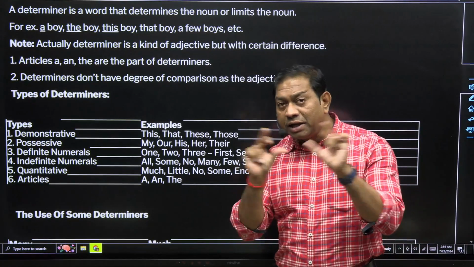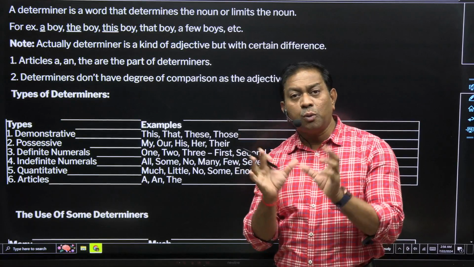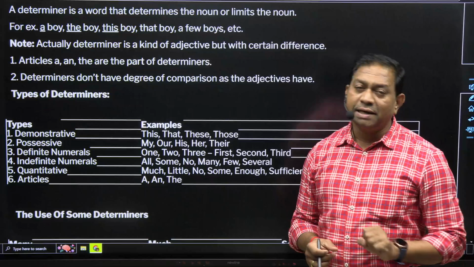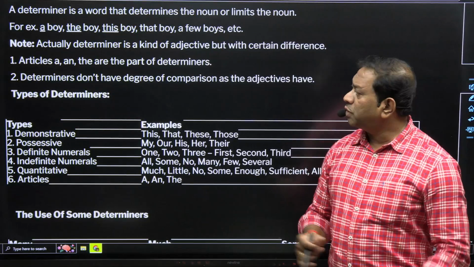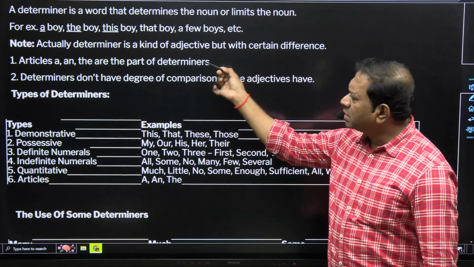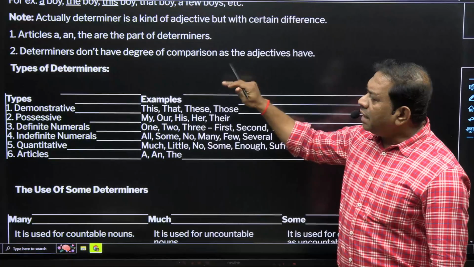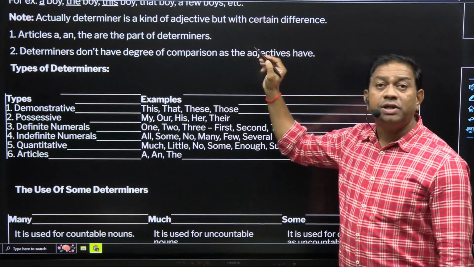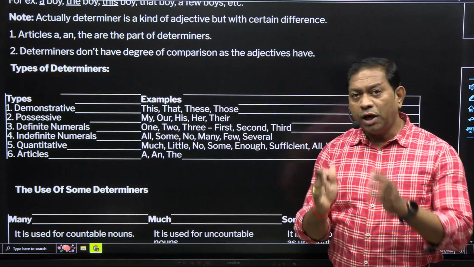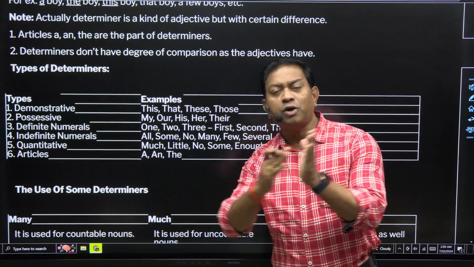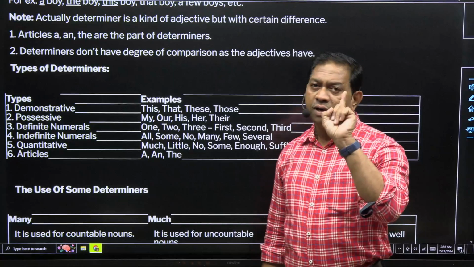Articles जो बीच में आ रहे determiners में, इसलिए उसको we can't say perfectly adjectives, क्योंकि determiners में क्या आते हैं? Articles. Clear? So that's why actually they are a kind of adjective. Next one. Articles a, an and the are part of determiners, and they have special status in English. इसलिए all determiners are not called adjectives because of articles.